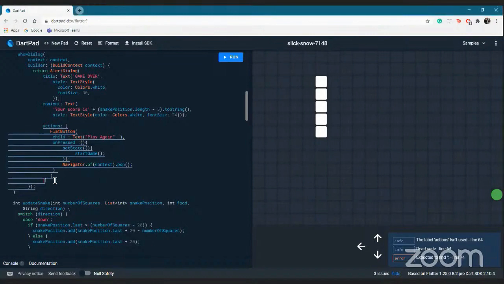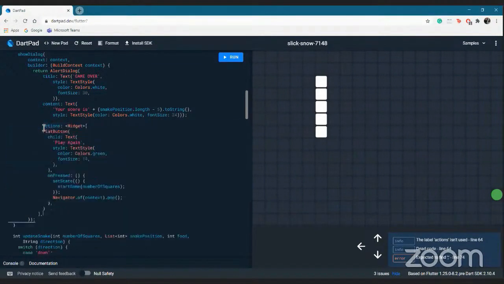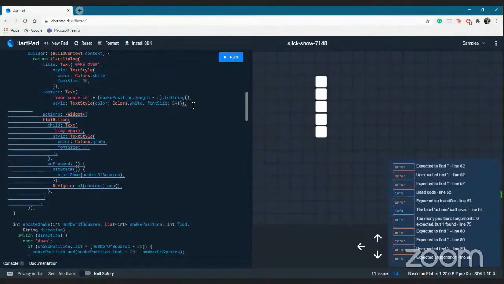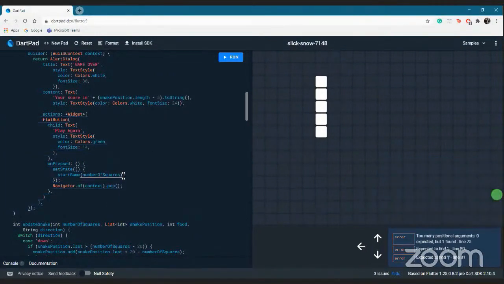I guess there is something which is, yeah, this is it. It won't be an issue now, I guess. Okay, there are errors. We'll solve them out. We don't want the number of squares here.